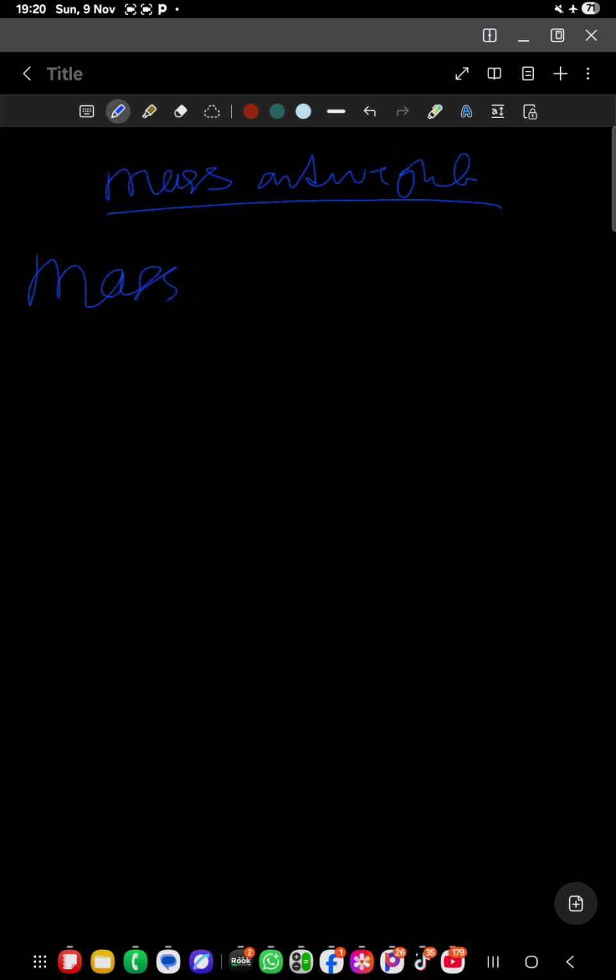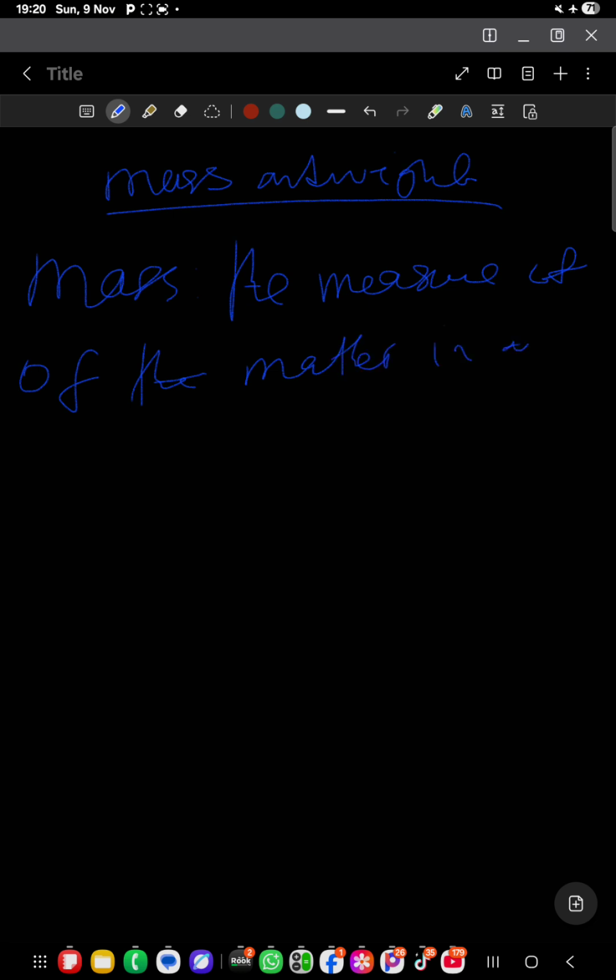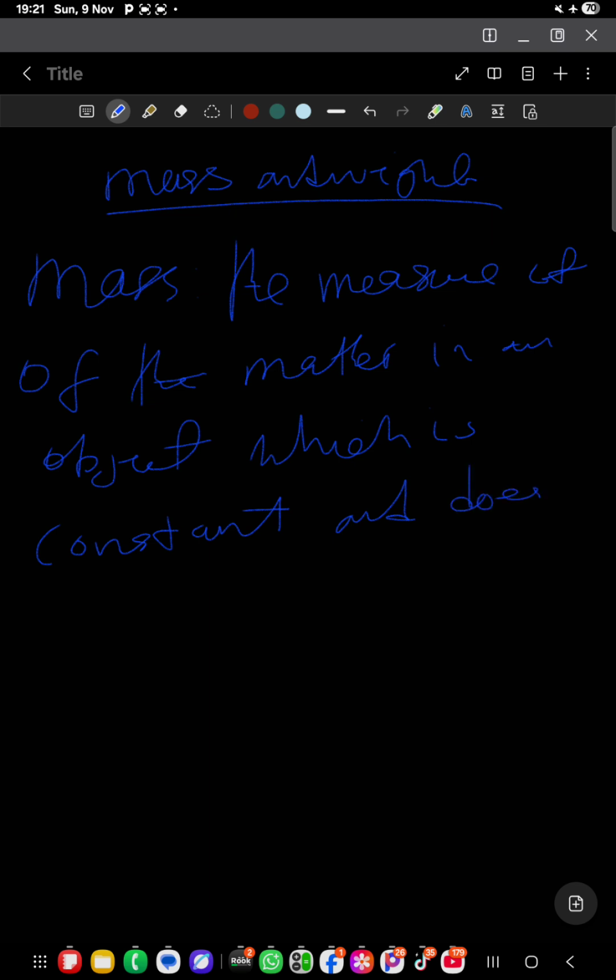Now, what is mass? We define mass as the measure of matter in an object which is constant and does not depend on the location.